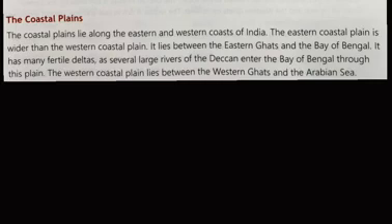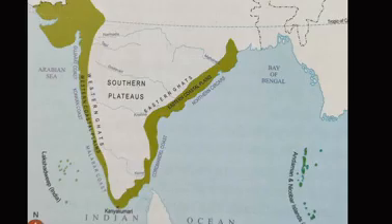The western coastal plain lies between the Western Ghats and the Arabian Sea. Alright, listen. The plain land that lies along the coast is coastal plain.